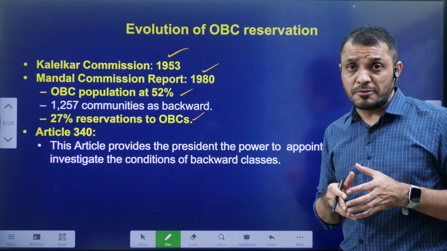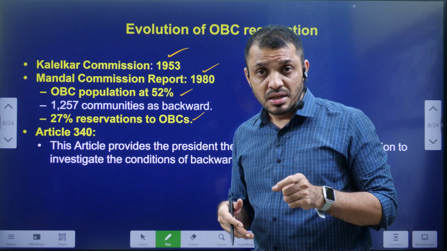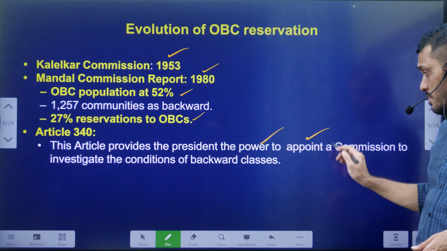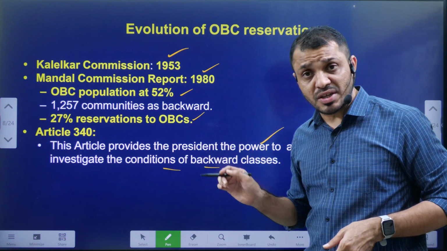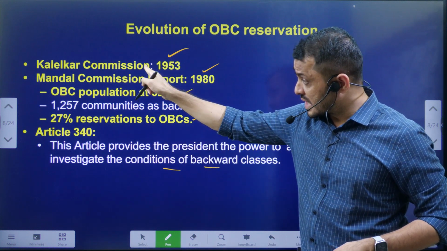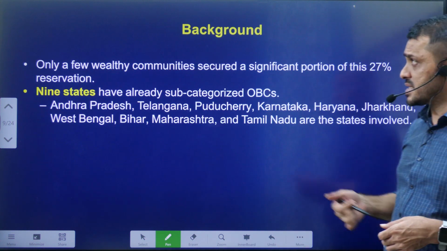Actually, Article 340 places an obligation on the President that the President must appoint a commission to investigate the conditions of the backward classes. By using these powers, the Kaka Kalelkar Commission and the Mandal Commission were appointed by the President.